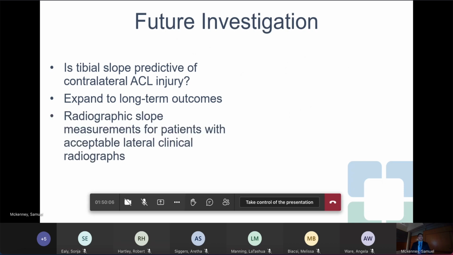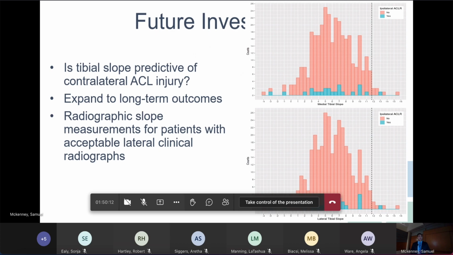And then if we measure tibial slope on the radiographs of these patients, for those who have acceptable radiographs, we can look at this histogram, and if it's consistent with the literature that X-ray may overestimate by 3 to 4 degrees, and most people are using 12 degrees on X-ray, that would mean 8 to 9 degrees on MRI, and we would be looking at re-evaluating the data looking more like this.